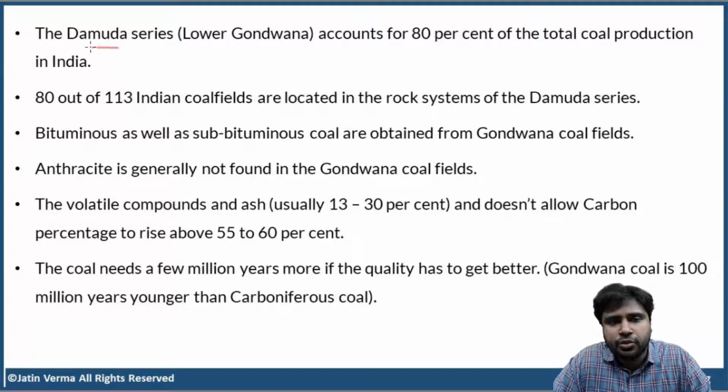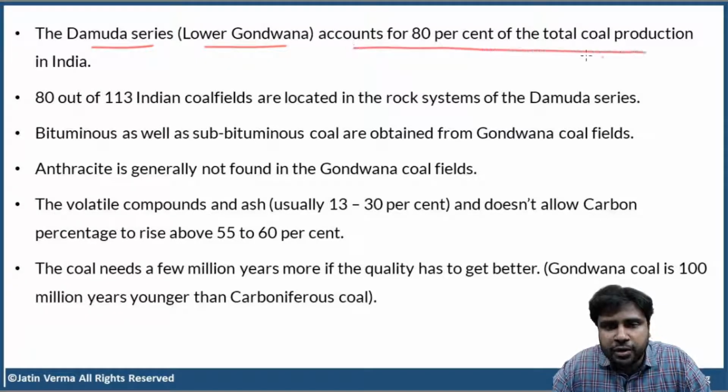Now, the Damuda series. Damuda series is lower Gondwana. It accounts for 80% of the total coal production in India. 80% of the total coal production comes from the Damuda series of rocks. We are going to discuss it again. Let me assure you, I will discuss this. You'll understand. Please don't worry. But as of now, let us just go through these points.